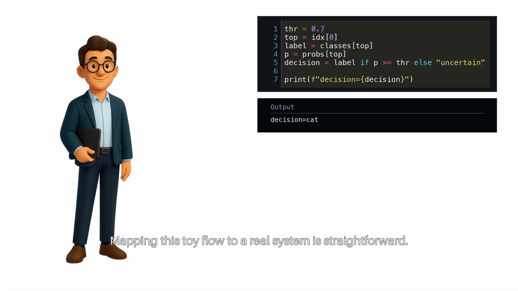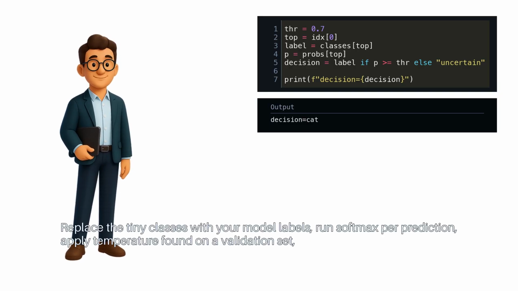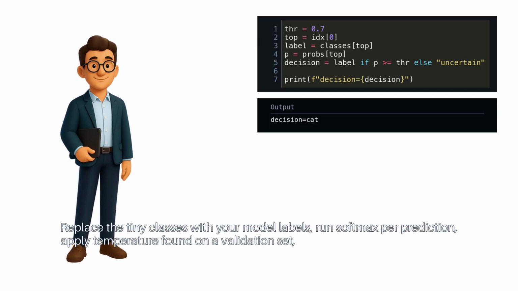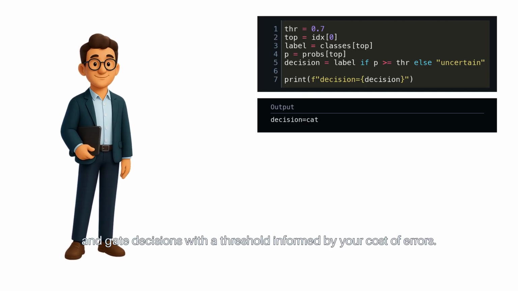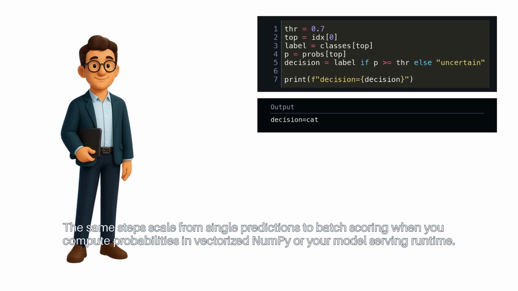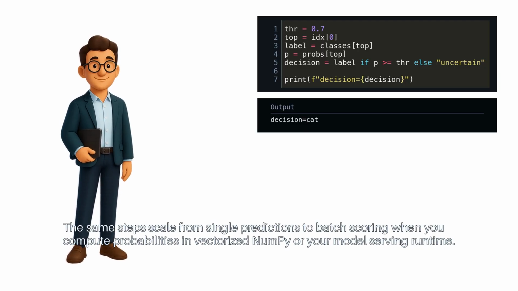Mapping this toy flow to a real system is straightforward. Replace the tiny classes with your model labels. Run Softmax per prediction. Apply temperature found on a validation set, and gate decisions with a threshold informed by your cost of errors. The same steps scale from single predictions to batch scoring when you compute probabilities in vectorized NumPy or your model-serving runtime.